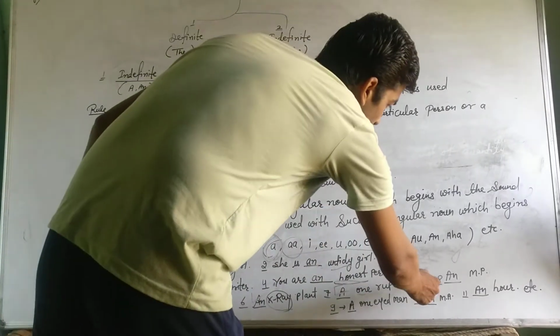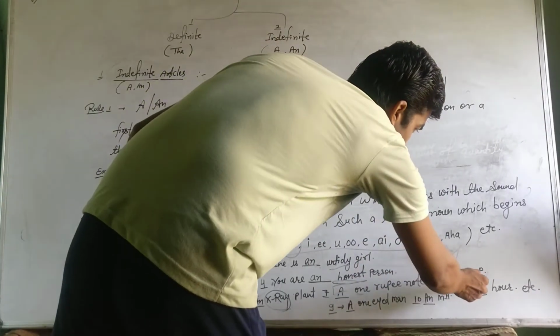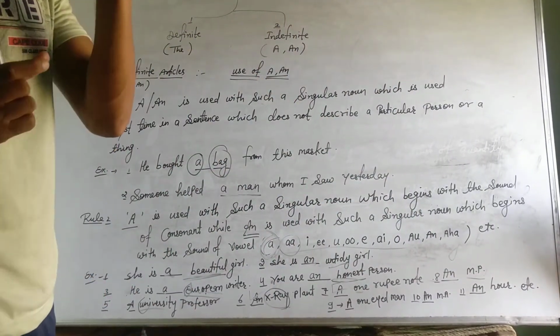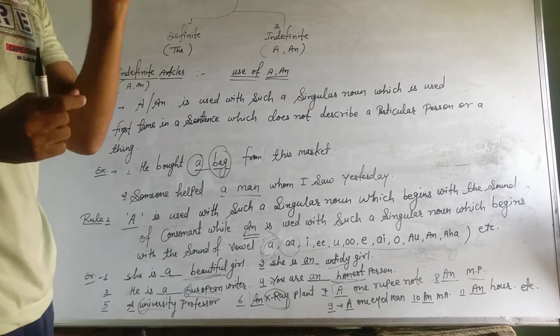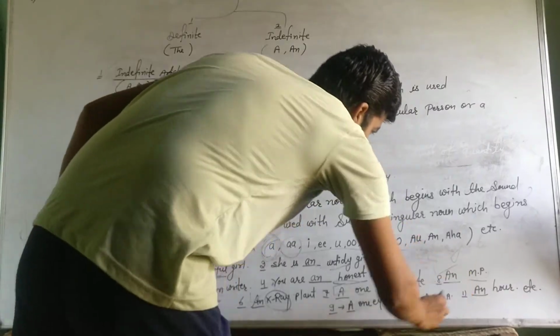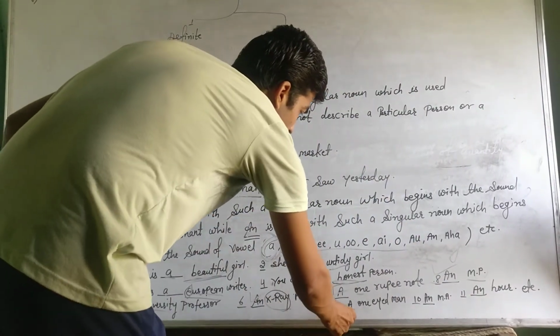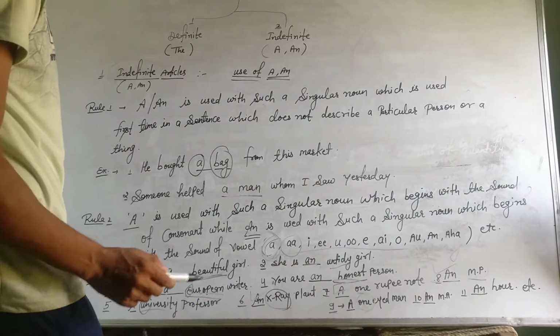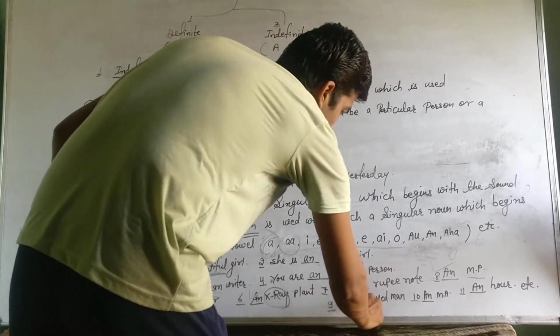Look at the eighth. An MP. So sound it, MP. First letter A. First sound A. Then AN will be correct. Look at the ninth. A one-eyed man. So the first sound is one, V. Okay. And so A will be correct.